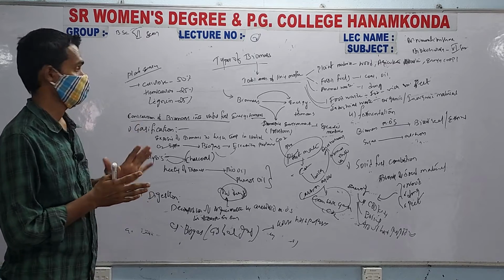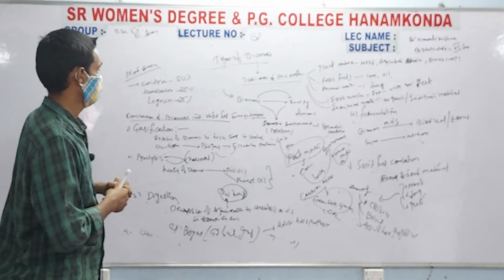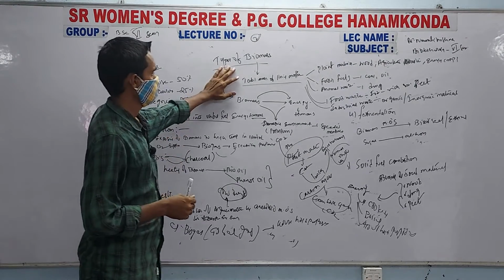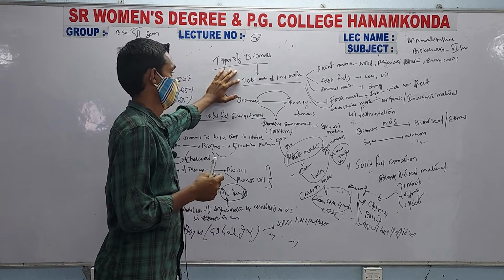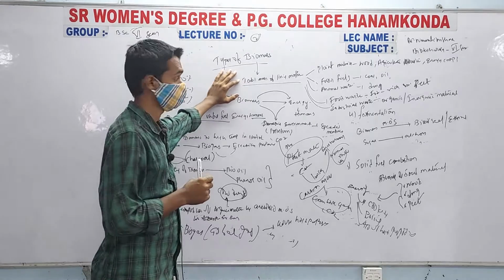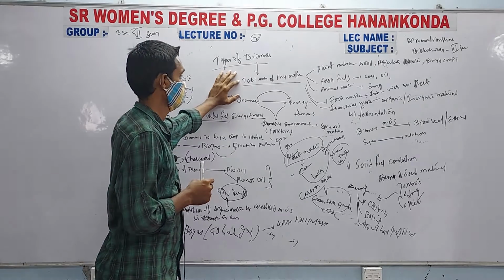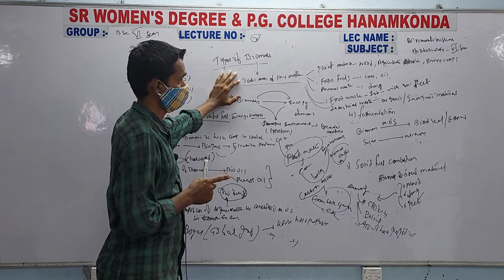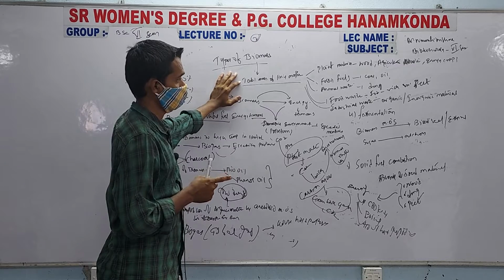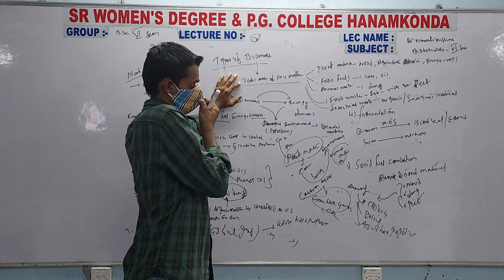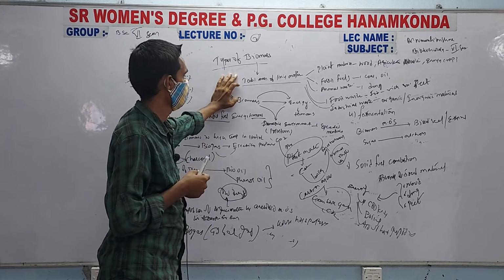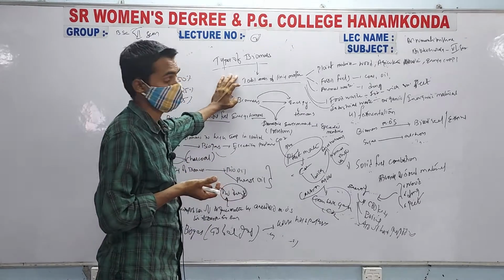So this is all about the biomass. So you have to keep in mind that definition, that is total mass of living matter is called as biomass, which includes plant material, fossil fuels, animal waste, food waste and industrial waste, which can be used as biomass.